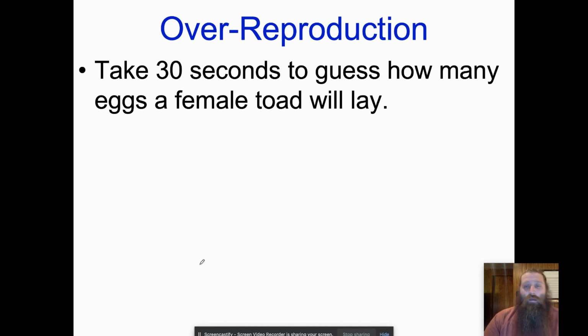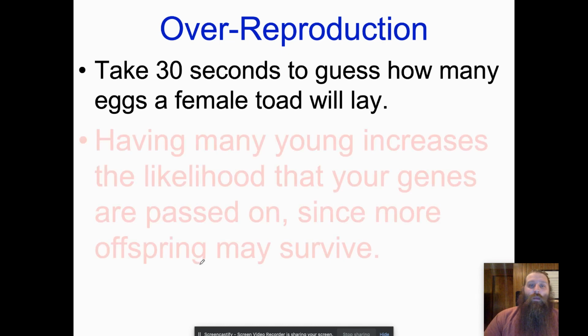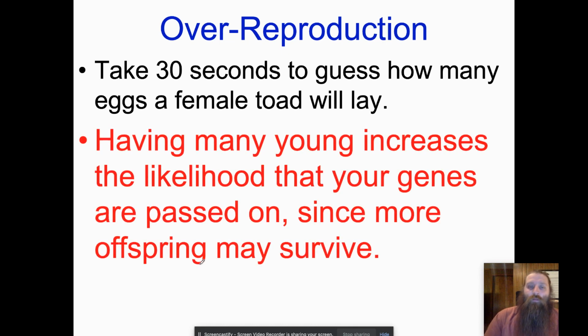The common toad can lay 3,000 to 6,000 eggs per clutch, and they might lay clutches every year, every couple months, whatever it is. So 3,000 to 6,000 eggs per clutch. The more kids you have, the greater the likelihood of your genes being passed on, right? More offspring are likely to survive.